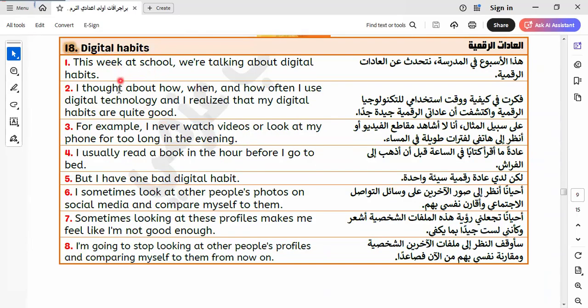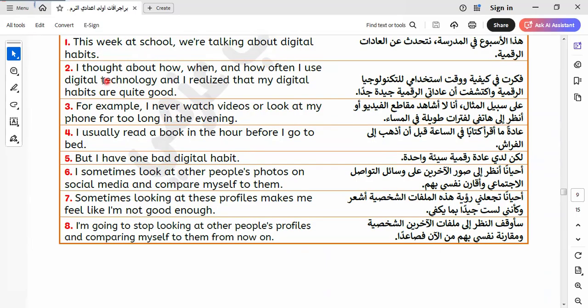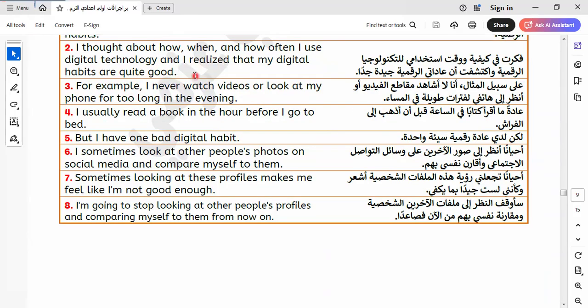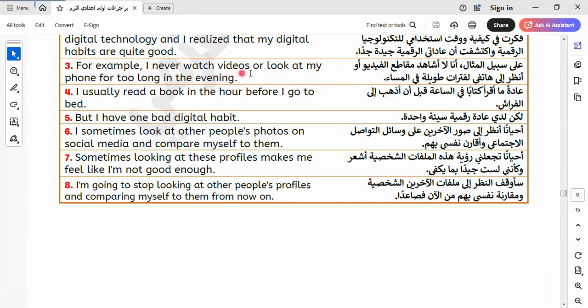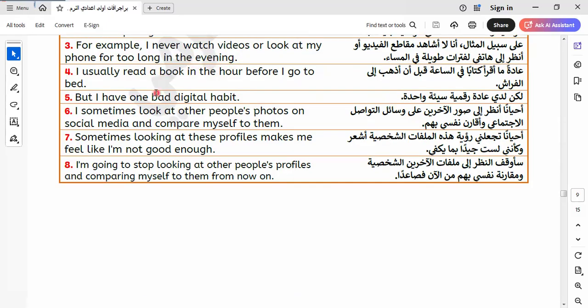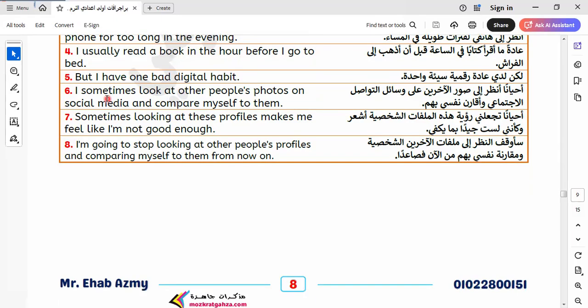Digital habits. This week at school, we are talking about digital habits. I thought about how, when, and how often I use digital technology and realized that my digital habits are quite good. For example, I never watch videos or look at my phone for too long in the evening. I usually read a book in the hour before I go to bed.